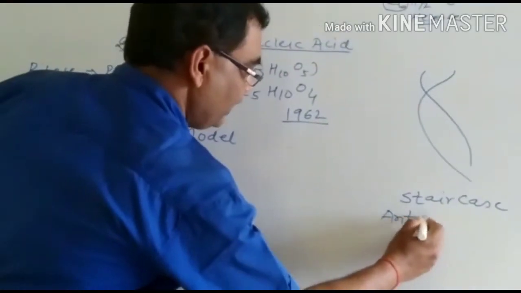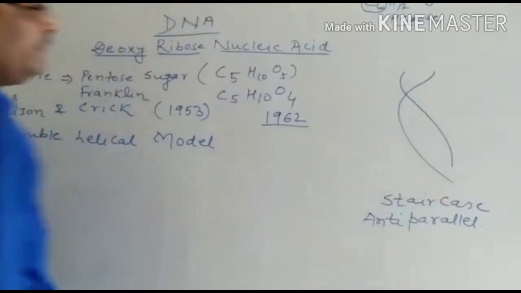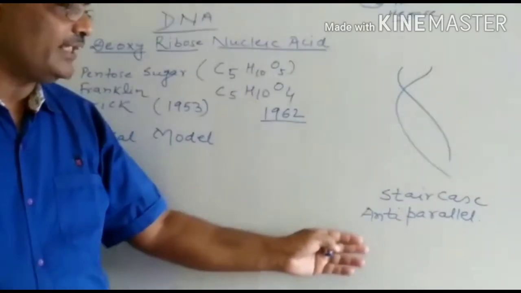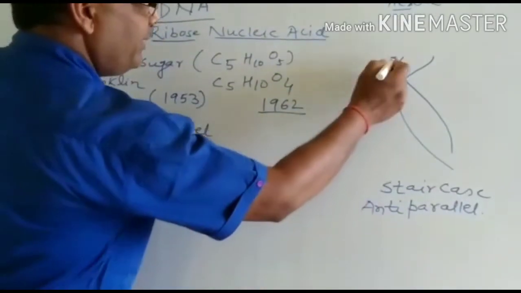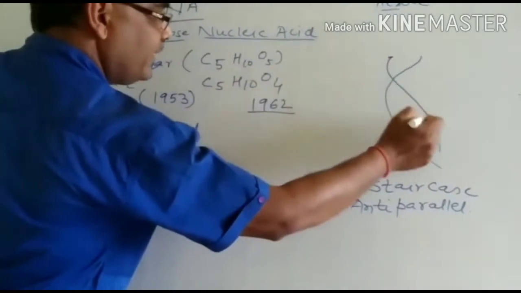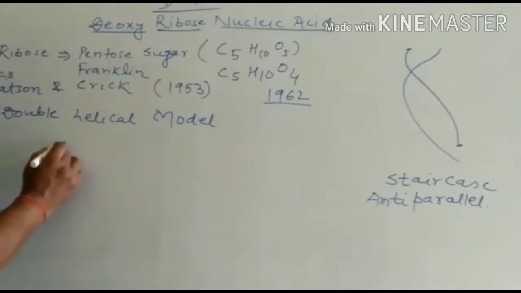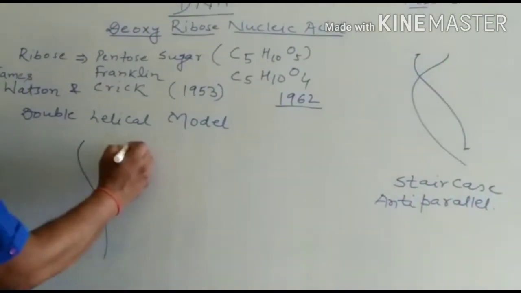The staircase is an anti-parallel staircase. Now I am going to explain what staircase and anti-parallel mean. If we study one thread or one helix of DNA, in one helix of DNA there are nucleotides.